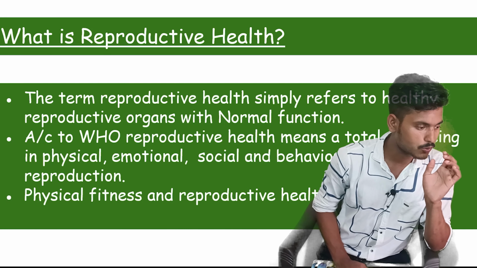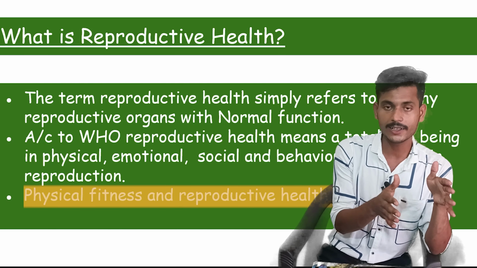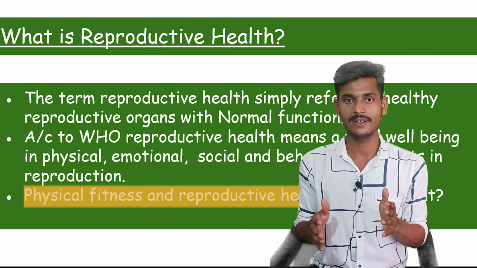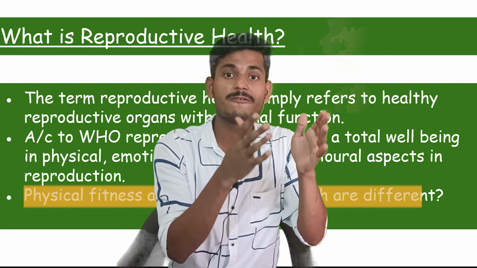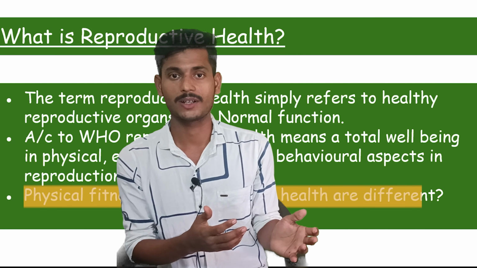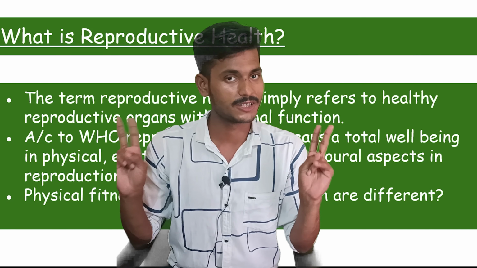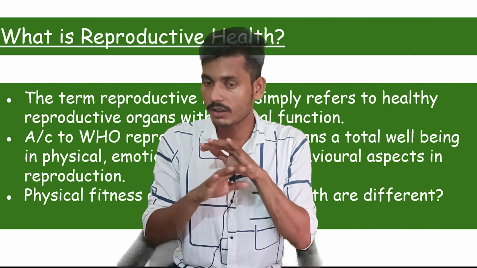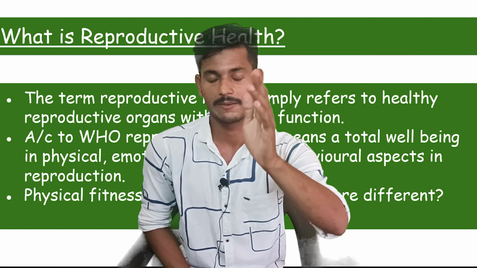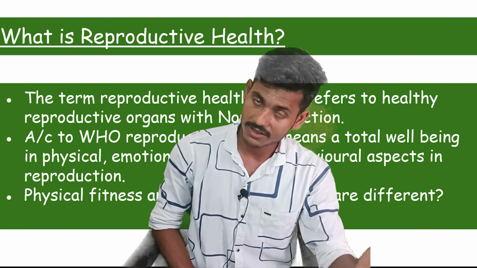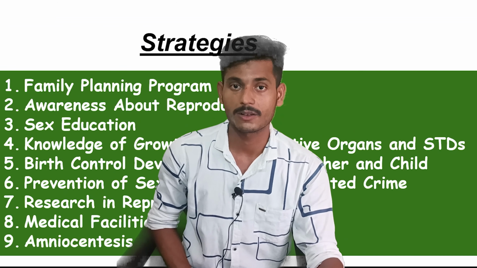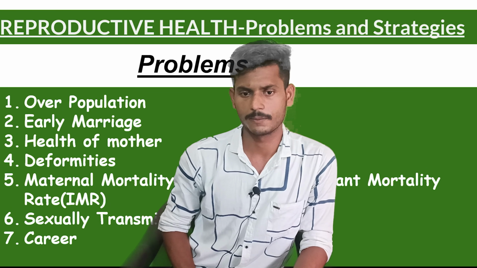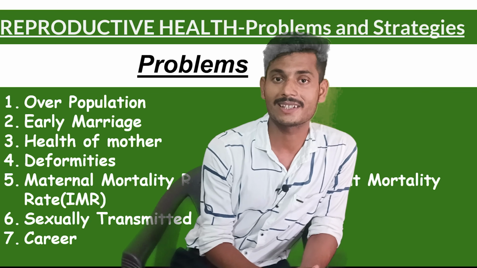You also have to keep in mind that physical fitness and reproductive fitness are two different things. It's not synonymous. It might be possible that a person who is physically fit has certain reproductive problems. So physical health and reproductive health are not correlated. It's not necessary that if a person is physically fit, then they must also be reproductively fit. Now let's discuss the reproductive problems and strategies.